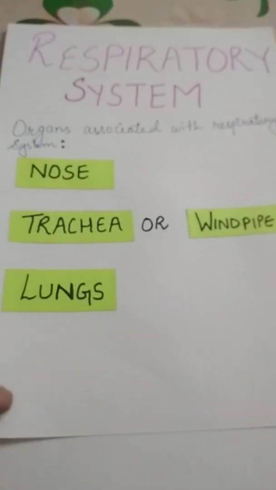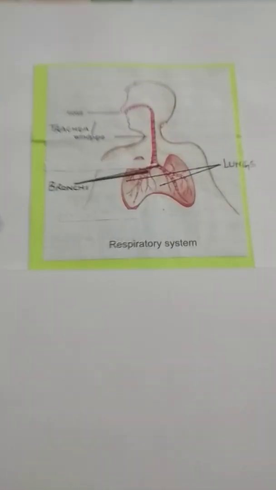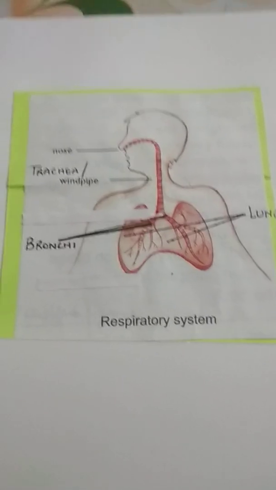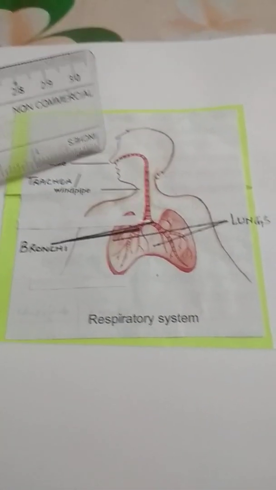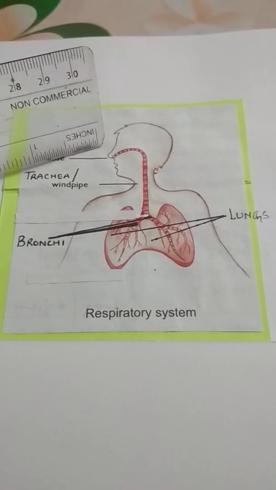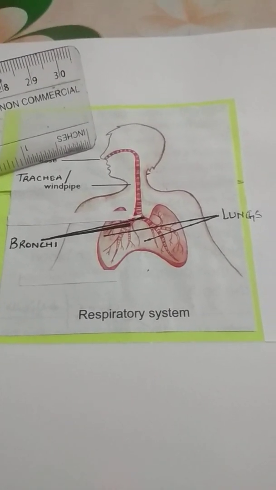Now what happens when we breathe in through our nose? Children, you have to look at this diagram carefully. When we breathe in through our nose, we take in oxygen present in the air.